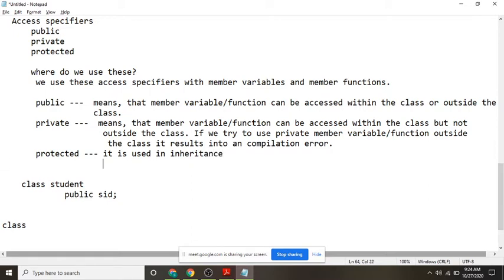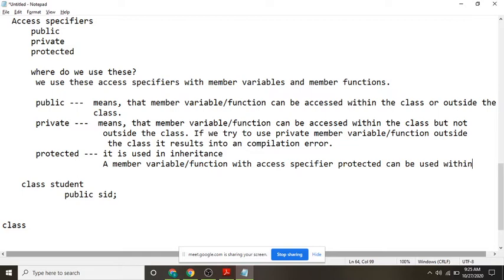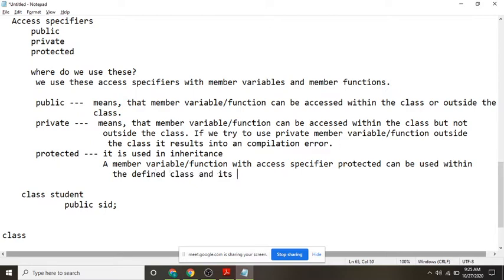That means a member variable or function with access specifier protected can be used within the defined class and its subclasses. I think you know what a superclass and a subclass are. It comes only in inheritance.